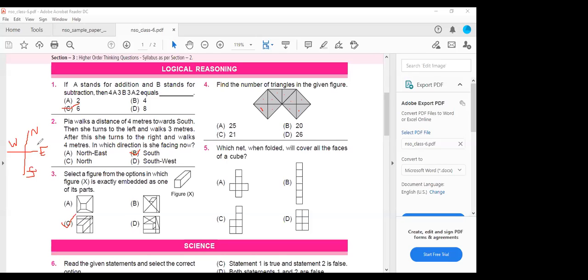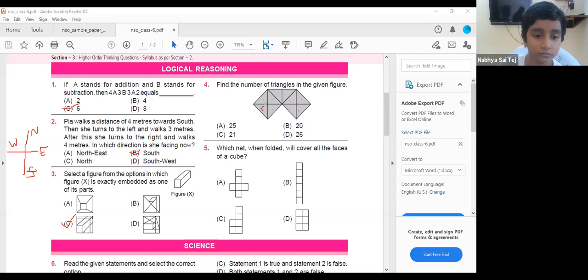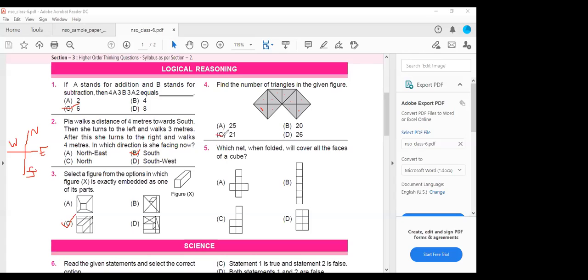Ma'am, it's 21. Ma'am, can I tell how? Yes, this side also we have to count. 19, 20, 21. 21 is the correct answer. Count it. Small triangles you need to count. And again this one.